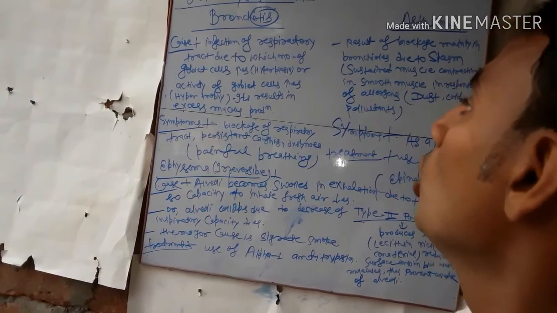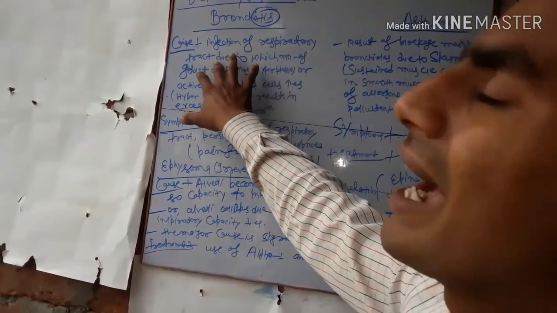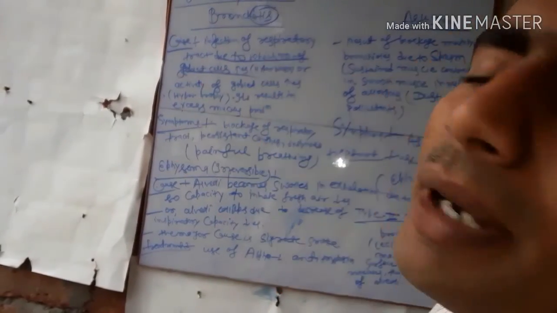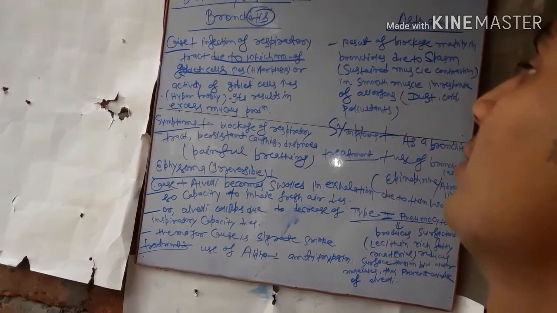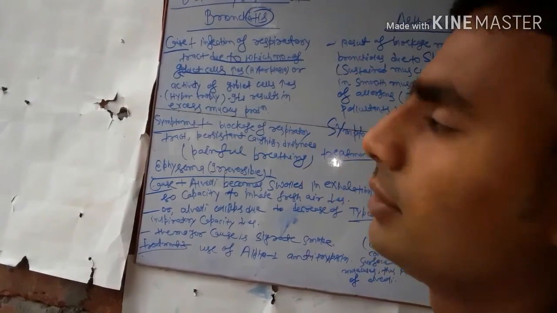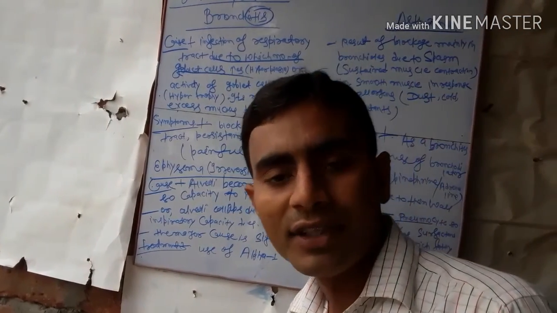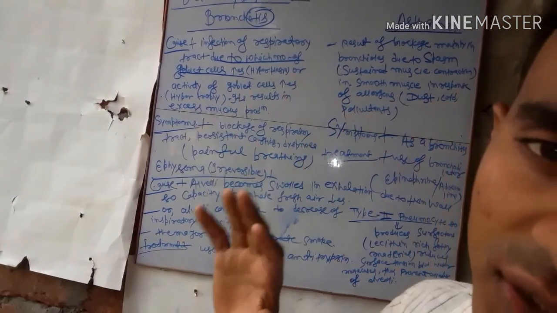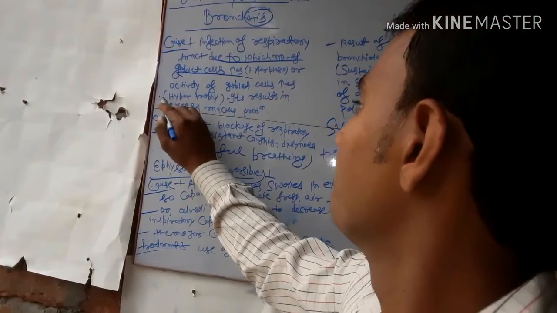Bronchitis is an infection of the respiratory tract due to which the number of goblet cells increases. For an increase in the number of goblet cells, the term hyperplasia is used. Or the activity of goblet cells increases, for which the term is hypertrophy.